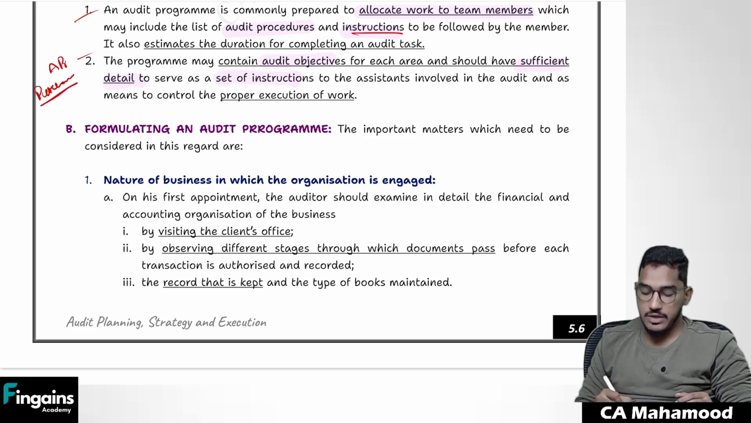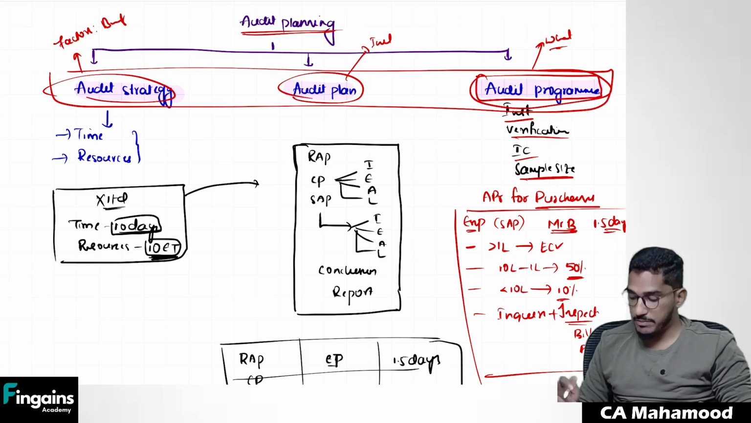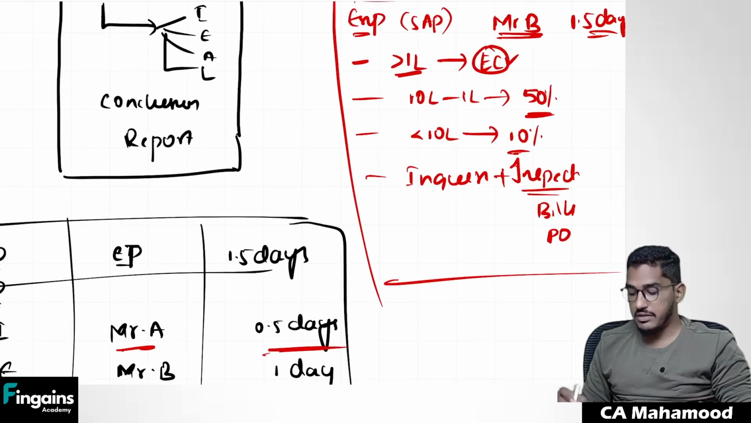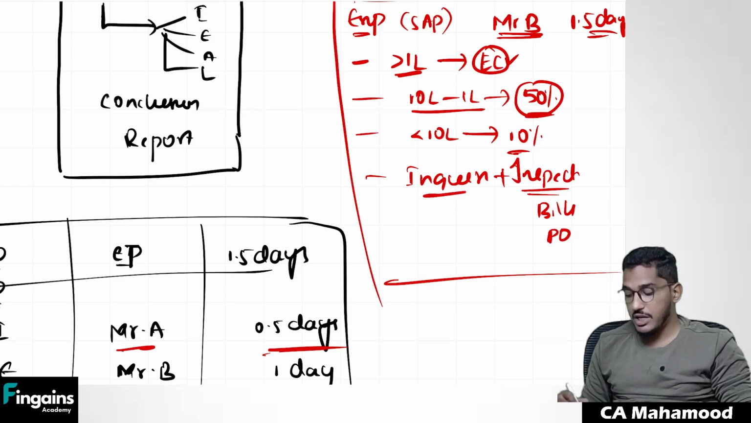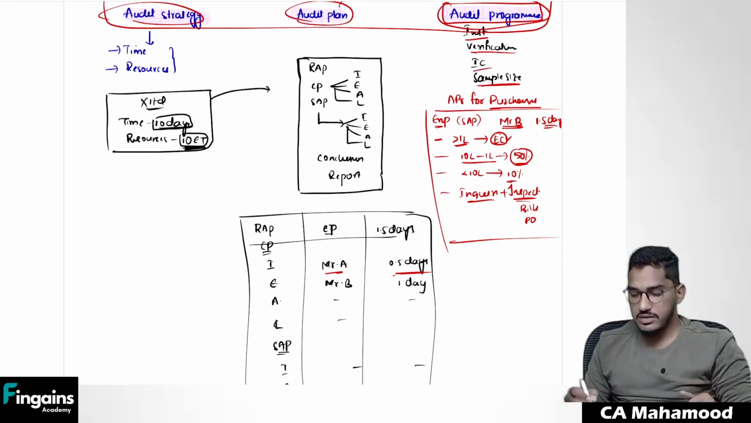developed an audit program. Sir, while developing this purchases audit program, what things will I try to consider? If you remember, I have written various instructions in our audit program. Whatever invoices are more than 1 lakh, try to get external confirmation. 10 lakhs to 1 lakh, take a sample size of 50%, do inquiry, do inspection. These instructions I have added, no? On what basis will I add them? What factors will I consider generally for developing this audit program?